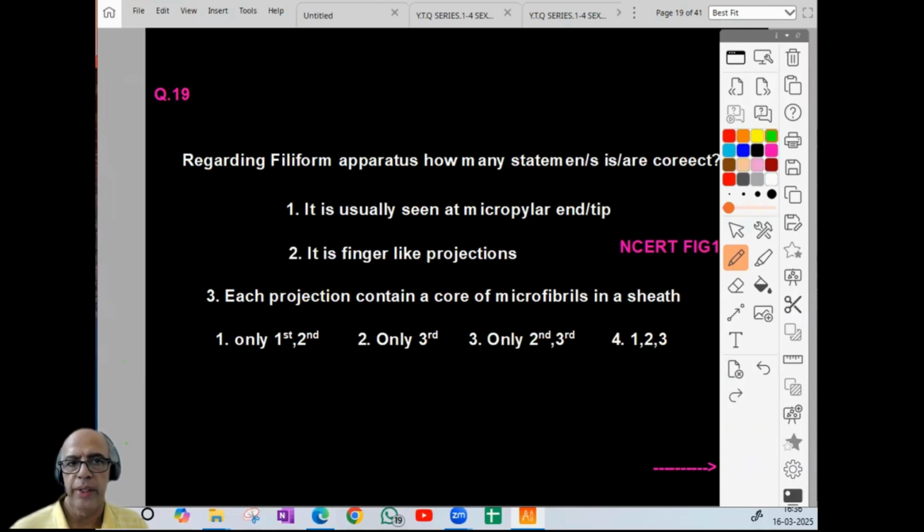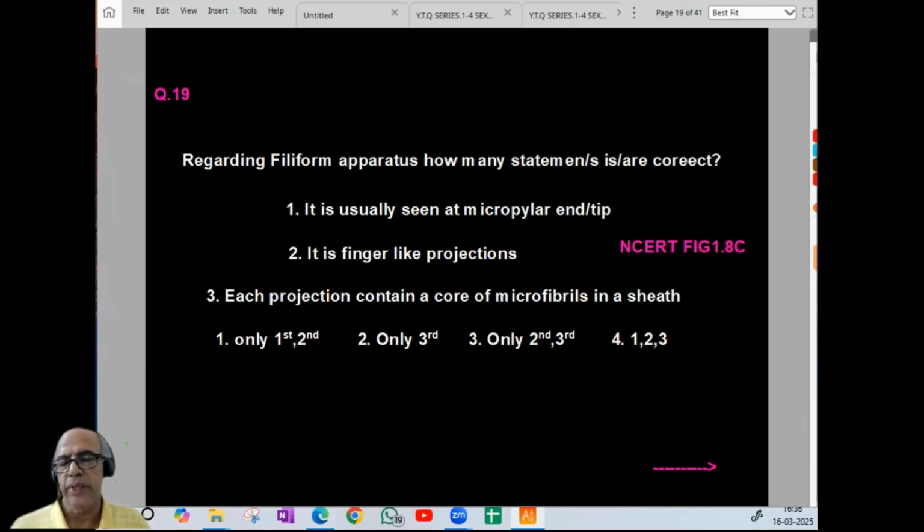Now coming to 19. Regarding filiform apparatus, how many statements are correct? It is usually seen at the micropylar end or tip, right? It is the finger-like projection, right? Each projection contains a core of microfibrils in a sheath. That is also right. So we can select all are correct. So option wise, it is 4.